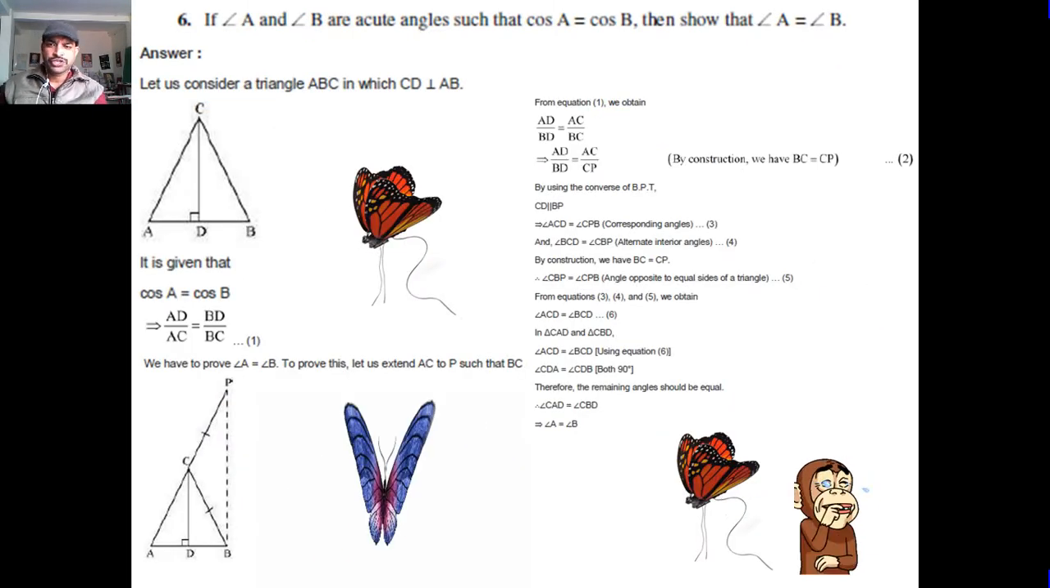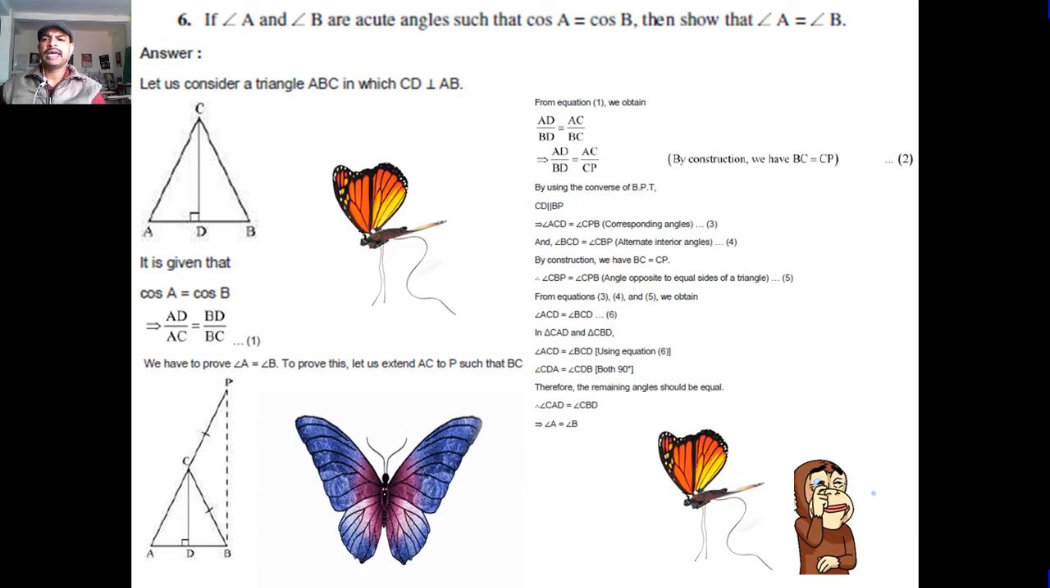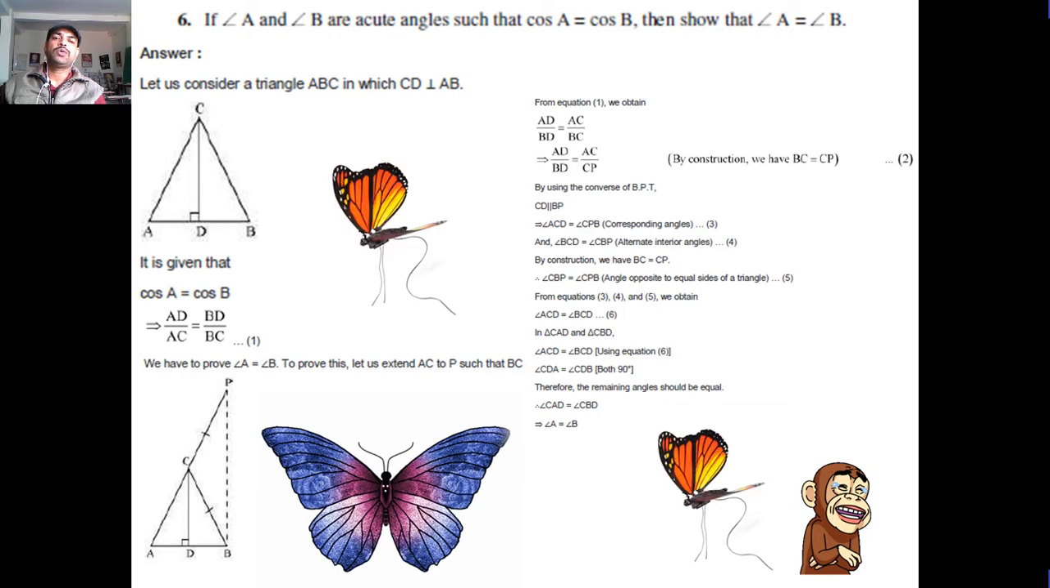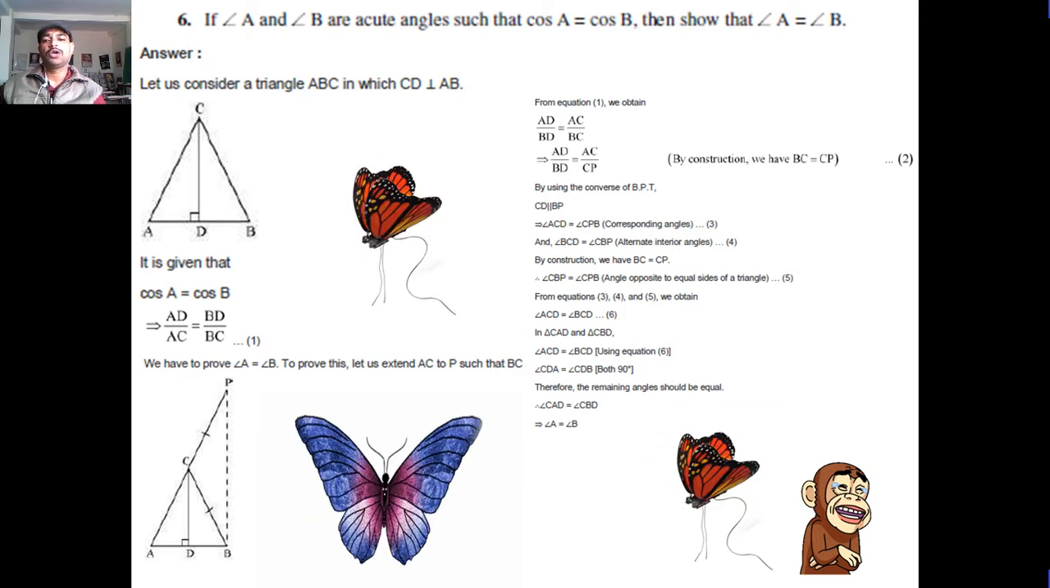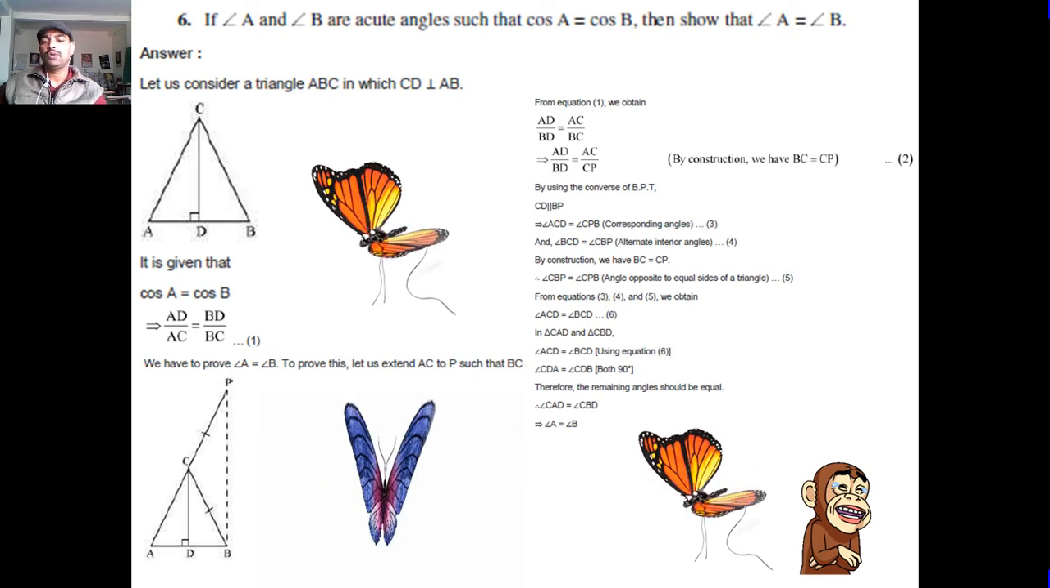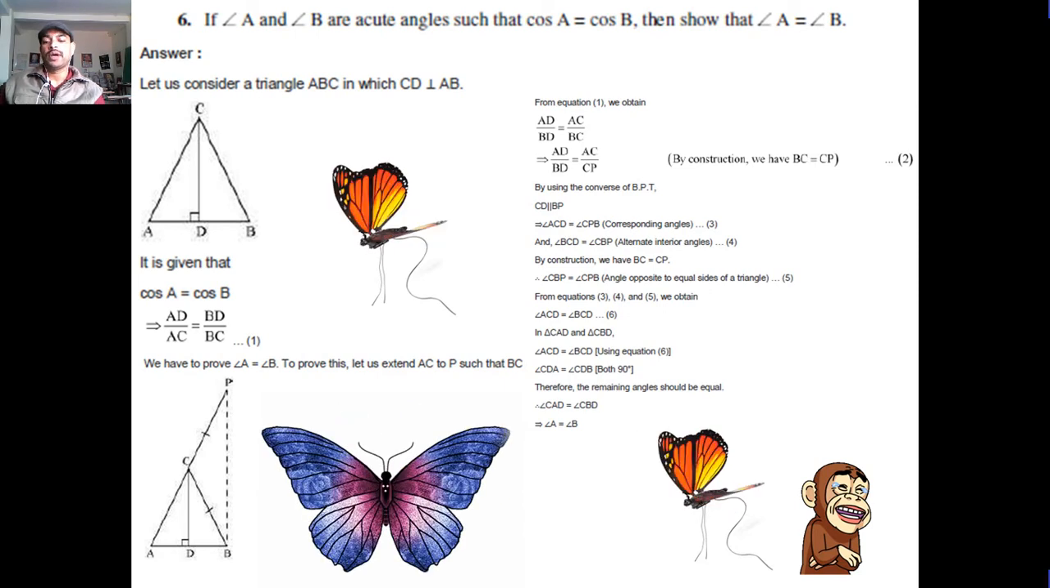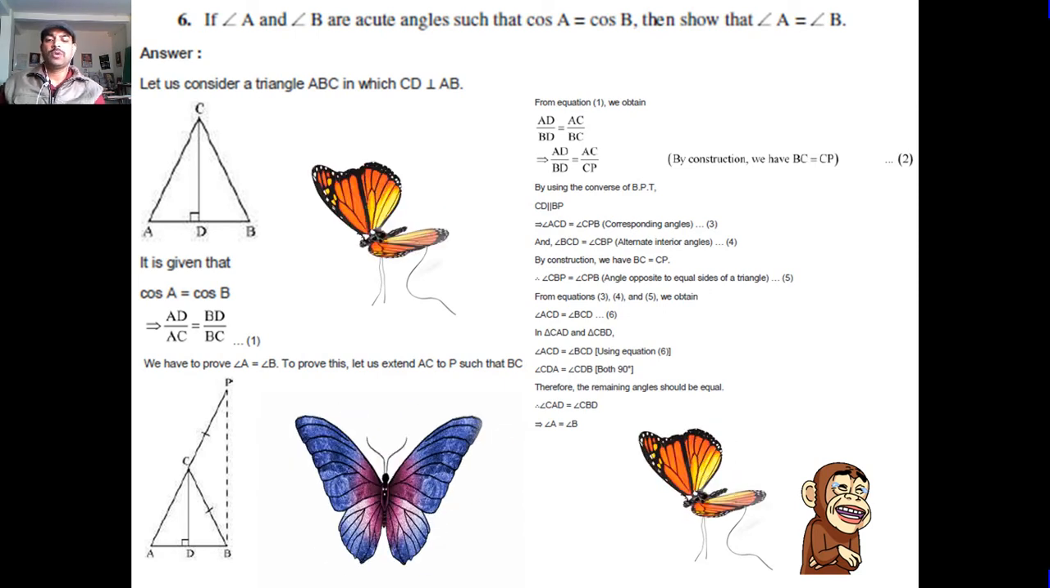Now students, next question number 6. If angle A and angle B are acute angles such that cos A equal to cos B, then show that angle A is equal to angle B. Let us consider triangle ABC in which CD is perpendicular to AB. It is given that cos A equal to cos B. So AD upon AC, BD upon BC is equal to 1. So angle A is equal to angle B.